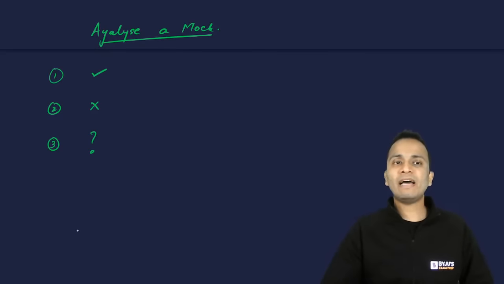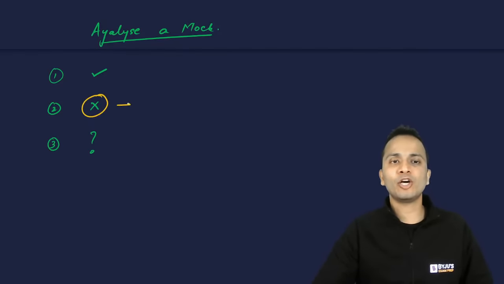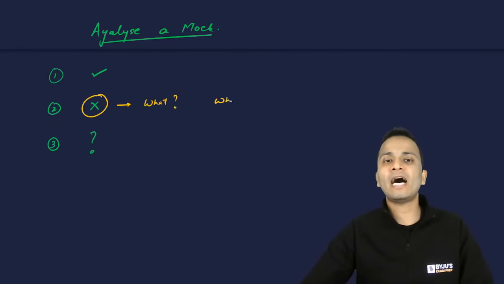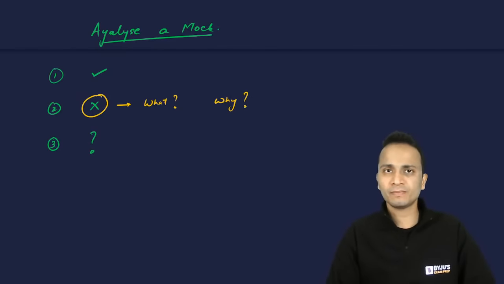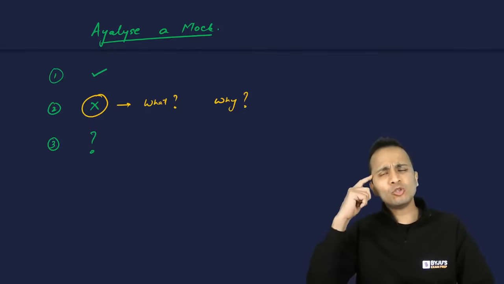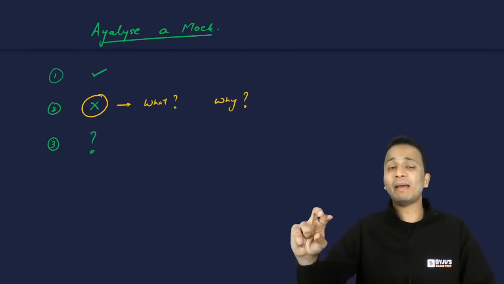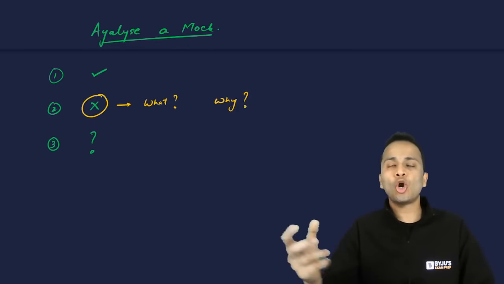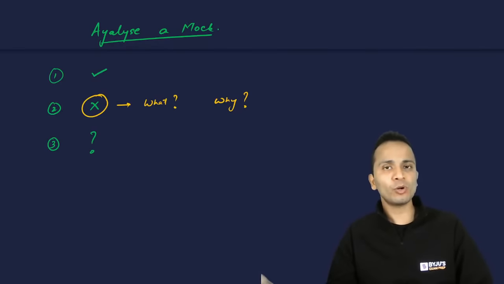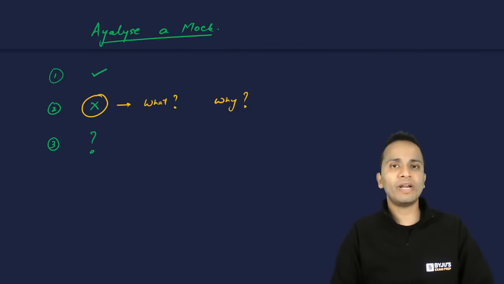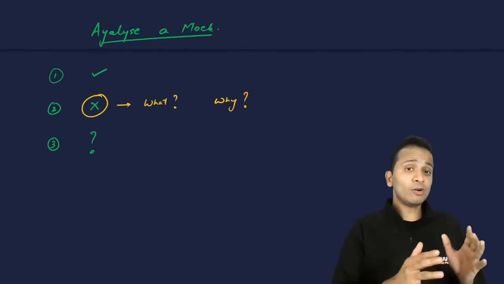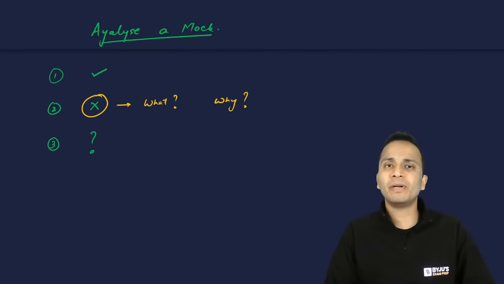Now, first of all, I will look at those questions which I have attempted wrongly, जो मैंने गलत attempt किए हैं. Now I'll try to find out the reason, what was the mistake and why I have committed that mistake. Okay, so what was the mistake? Was it a calculation error? Why was the mistake? Did I try to do the calculation orally, or I have written it properly? Did I by mistake have written the wrong number? 23 into 24 karna tha, I have written it as 23 into 25. Okay, so try to find out what is my mistake and why I have committed that mistake.